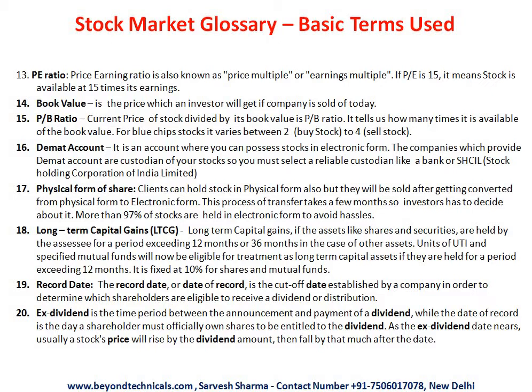So there is a term called ex-dividend. When the company has announced payment of a dividend and then there is a record date, between these two time periods, the shareholder should transfer the stock. But generally it has been seen that the price of the share slowly increases by the same amount the company has issued as a dividend. Let's suppose a company has issued a dividend of rupees 5. If the stock is trading at 90, it will start moving towards 95. That 5 rupees, the stock is going to pay as a dividend. So when the record date is over, after that, it will come down by 5.